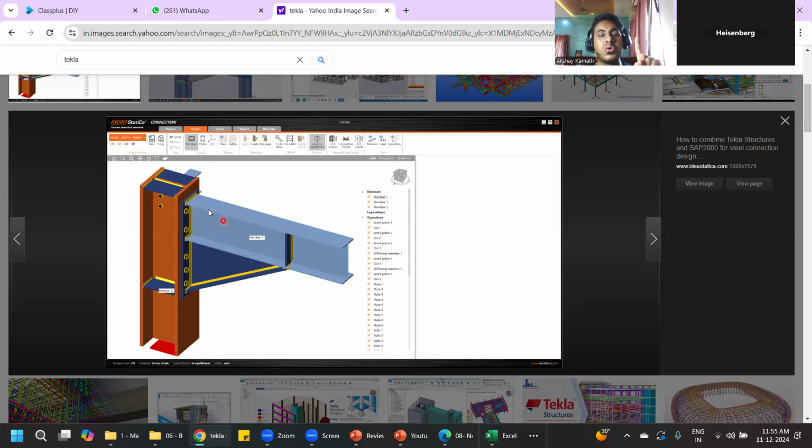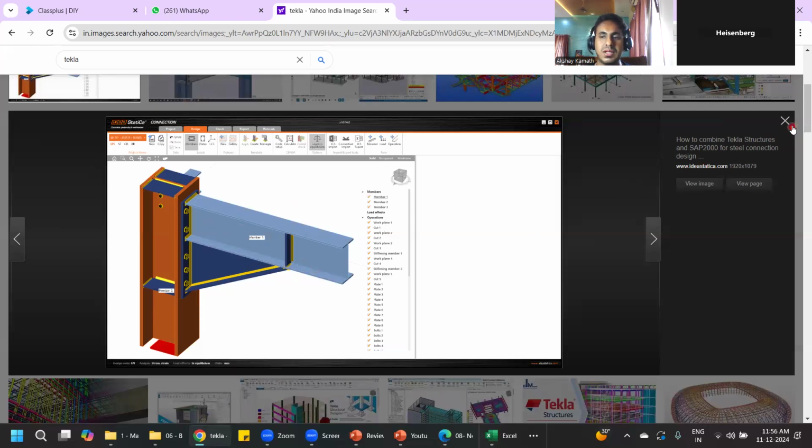Again, in Tekla, you're not going to design, or decide what should be the thickness of the flange or the thickness of the web. That will be done by the structural engineer. For that, you use STAAD.Pro or ETABS, STAAD.Pro software for steel structure. But how it looks in 3D, it's something like, for house building, we are using 3ds Max and all, no, front elevation and all. In the same way, for a steel structure, if you want to see that in 3D and a 3D model and all, go for Tekla software.